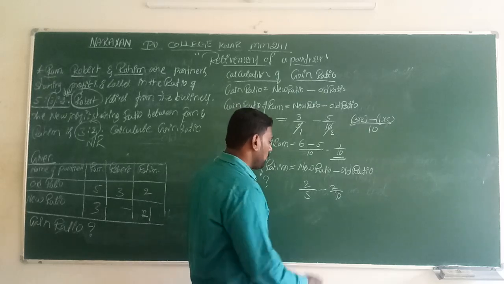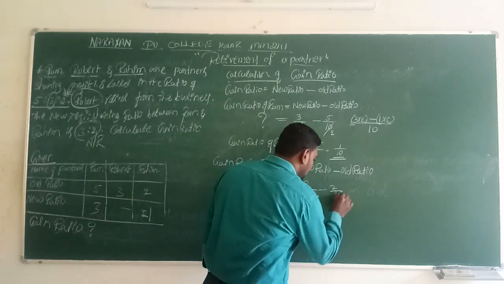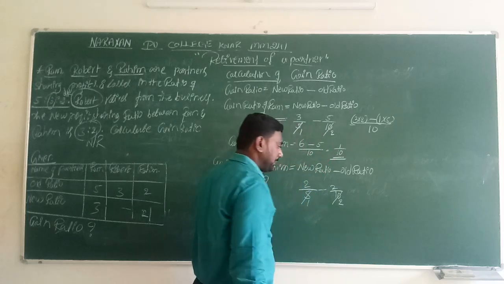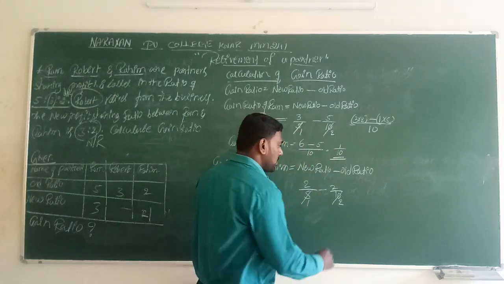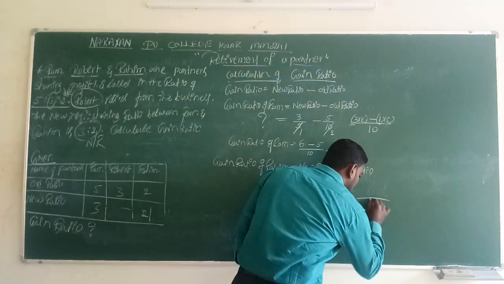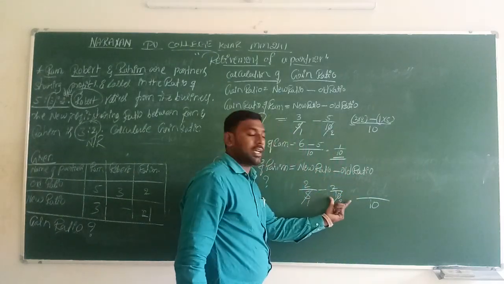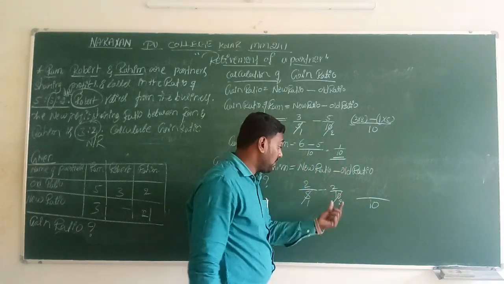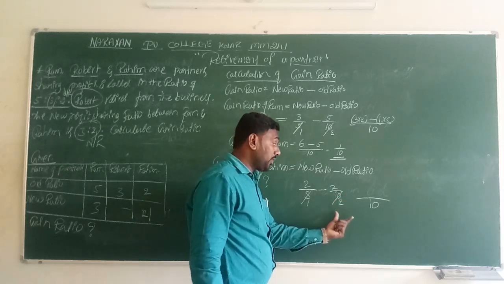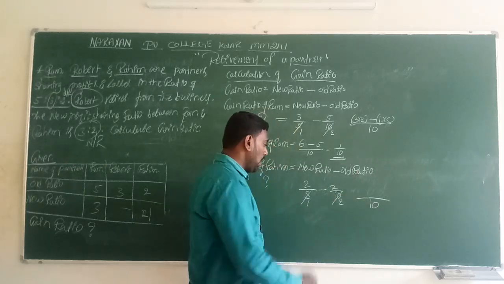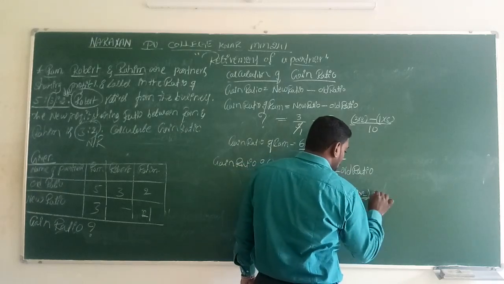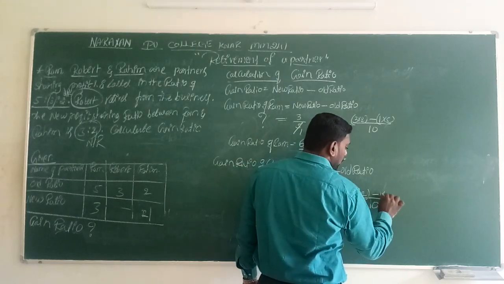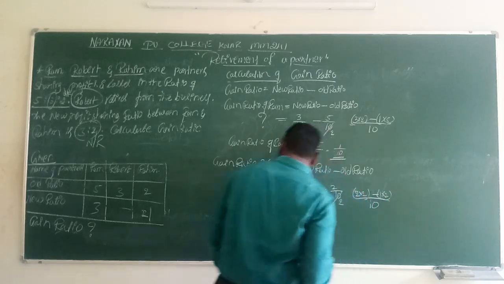Now let's see the denominators. 5 ones are 5, 5 twos are 10. So again denominator 10 should be considered as the base, because the right hand side frequency is the highest frequency, that is 10. Now we make the cross multiplication: 2 into 2 minus 1 into 2.